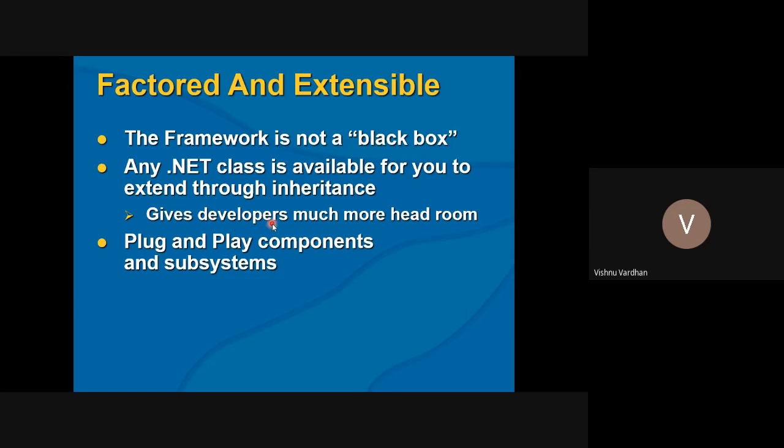So it gives much headroom for the developers, so that they can extend the capabilities of the .NET framework to much higher levels. Okay, so nothing is invisible, everything is open, and you can track down what you want from that particular base class, and accordingly provide some extending functionalities for your projects. Plug and play components and subsystems. You can write plug and play components and subsystems for your projects if you are using the .NET framework.